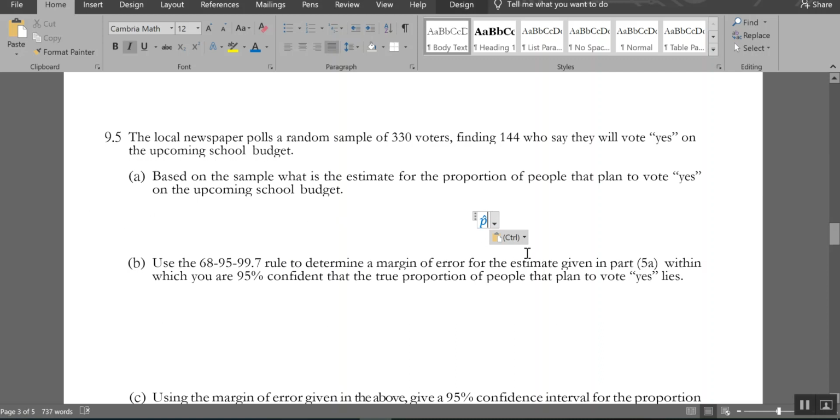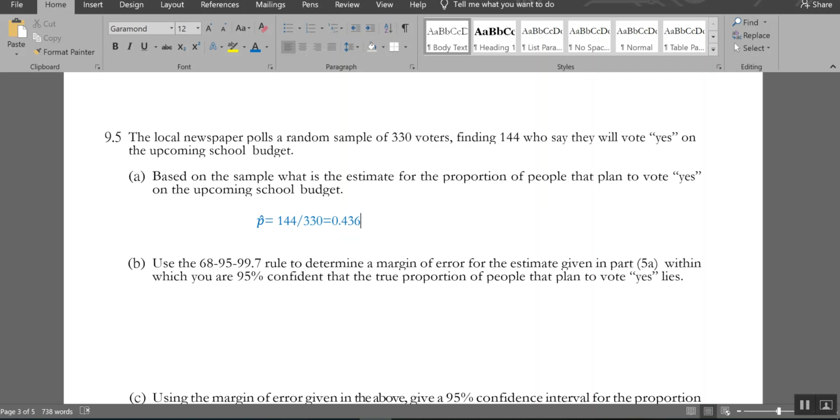My sample is 144 out of 330. And if you do the division on that, you get, I'm going to round this because the number is kind of long. The 3 6 is repeating, but I'm going to round it. So my best guess is it's 43.6%. So that's close to majority.